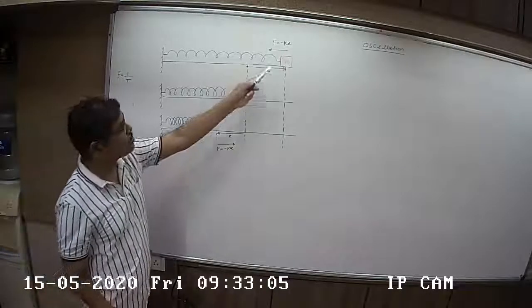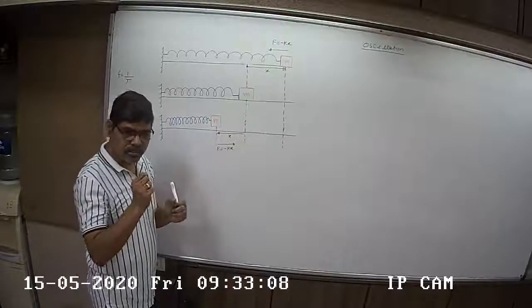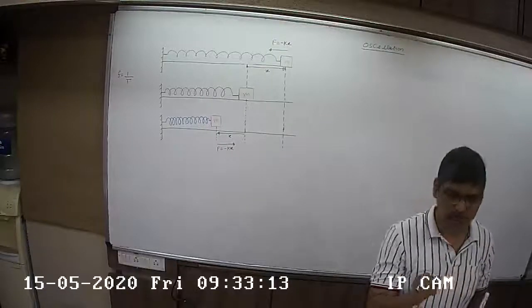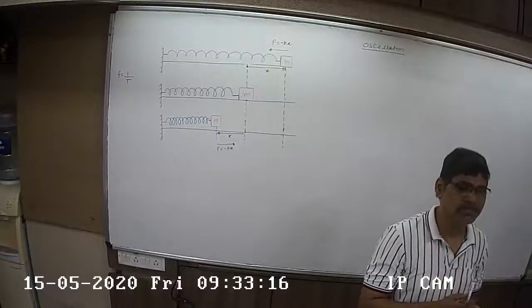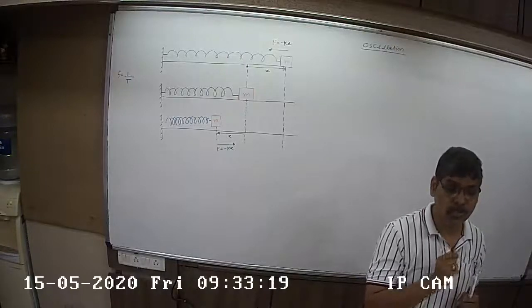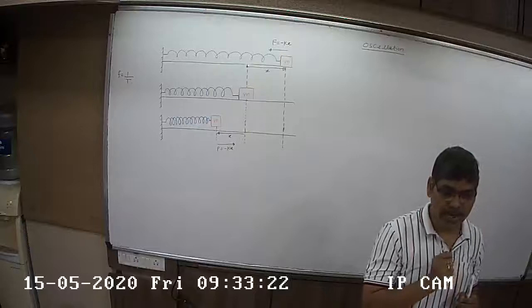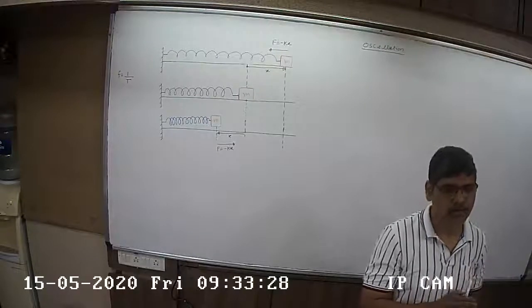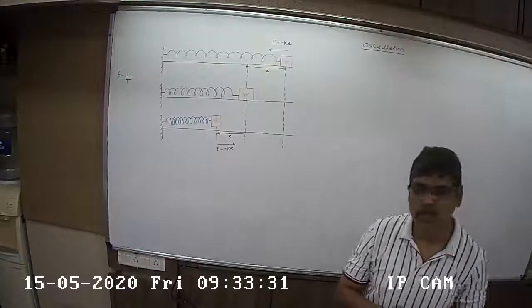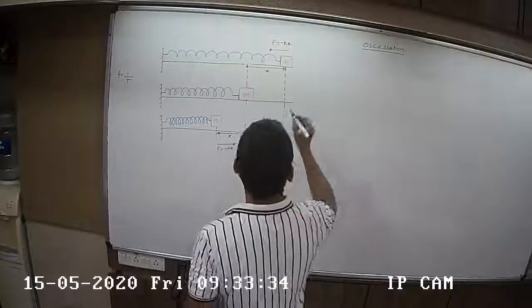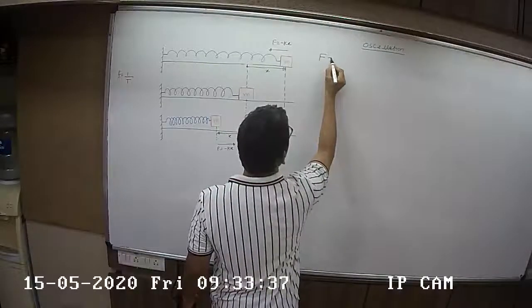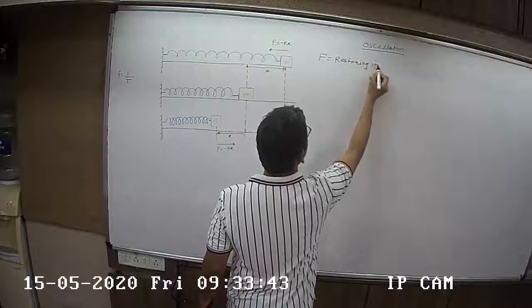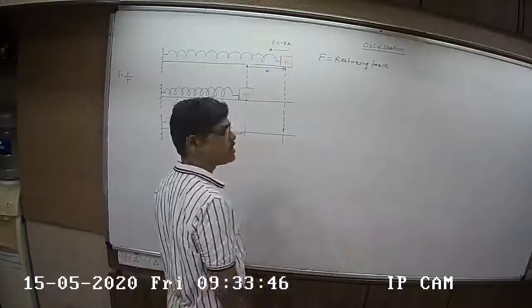So in both the cases, what do we find? The force which acts on the body in oscillatory motion, in simple harmonic motion, is always directed towards mean position. It always tries to restore the original position of the body, and therefore the force which acts on the body in linear simple harmonic motion, or you can say in simple harmonic motion, is called restoring force. Here F is the letter used to denote the force. So F, ये जो F है, that F is called restoring force. Please remember that. इसको क्या बोलते हैं? Restoring force. This F is called as restoring force.